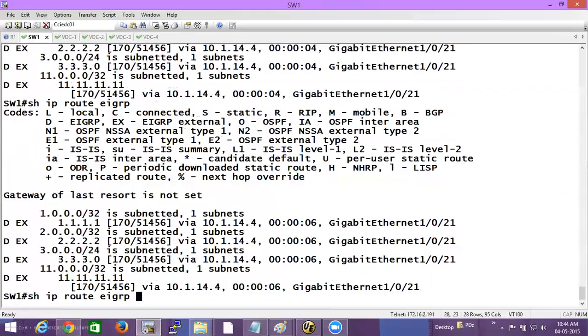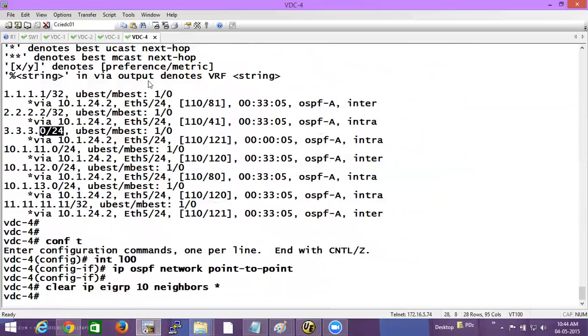We have to create one more of this route map. I don't get it. Why? It's directly connected. It's not an OSPF route for R4, right? What have we redistributed in our VDC4? We have just redistributed only OSPF routes. Have we redistributed connected?